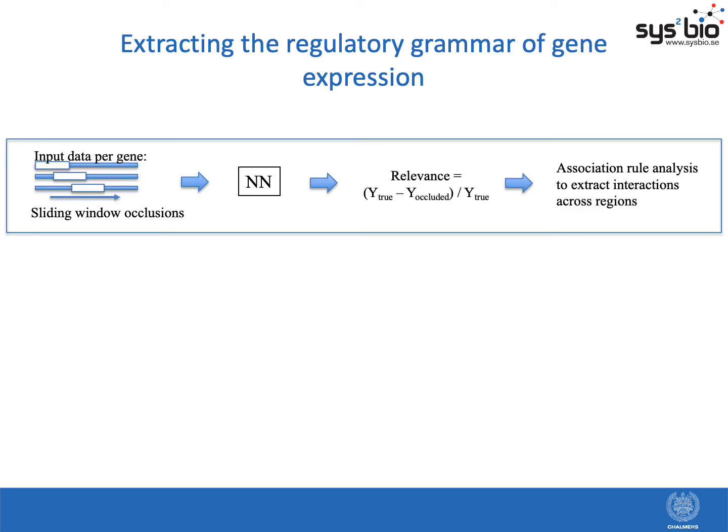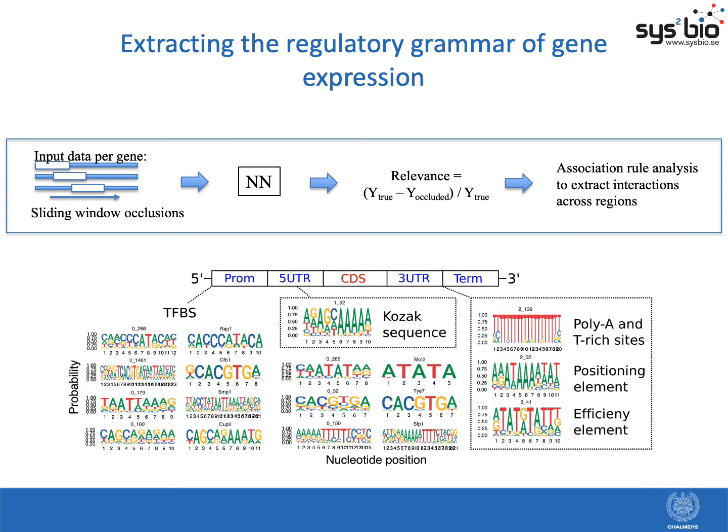So next we wanted to extract and analyze the DNA regulatory grammar that these models learned. And for this, we used a simple approach, sliding window occlusions of input data, and then we measured the perturbations of the output. So we determined the relevance of each occlusion for predicting the output. So with this, we were able to determine the most important regions of DNA and from them reconstruct the DNA